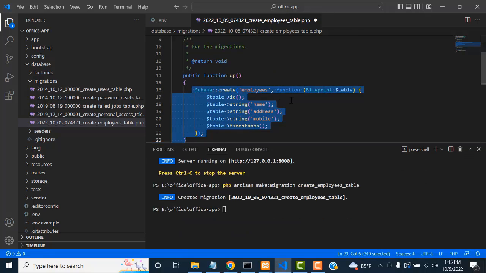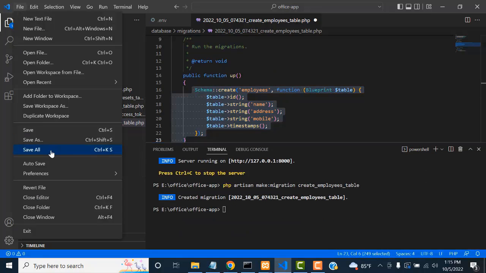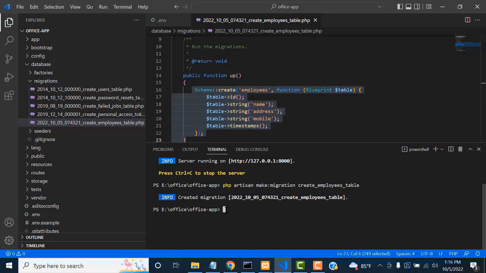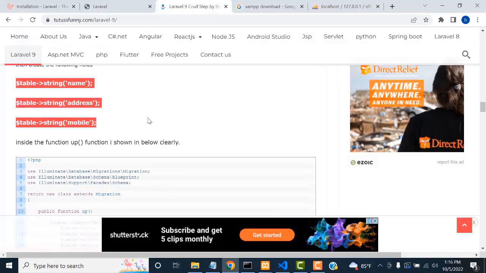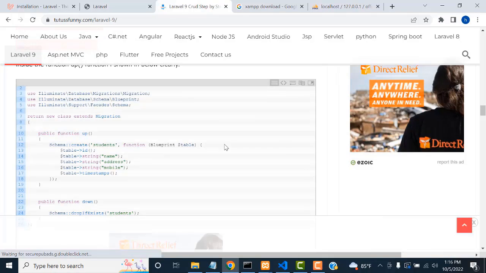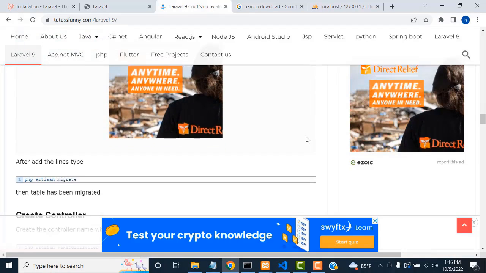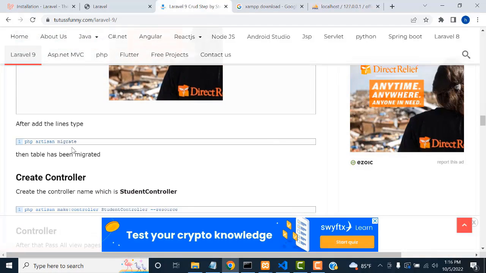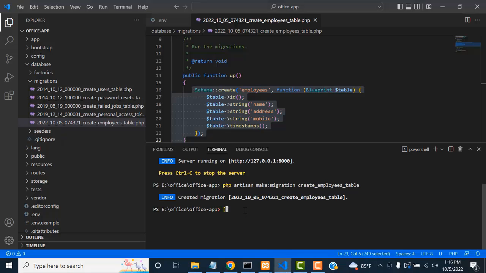If the table is never created, we have to run the migrate command. So how to run the migrate command? Here every step is there. Here, table creation. How to type the migrate command? Here type php artisan migrate. Your table has been created. So here type php artisan migrate.